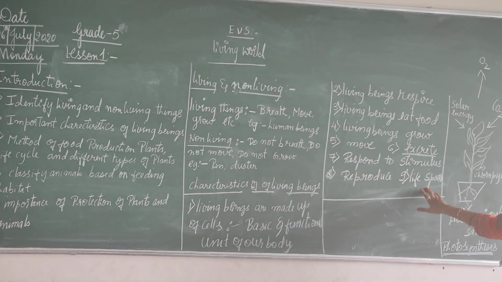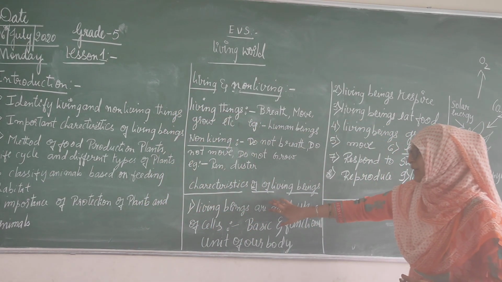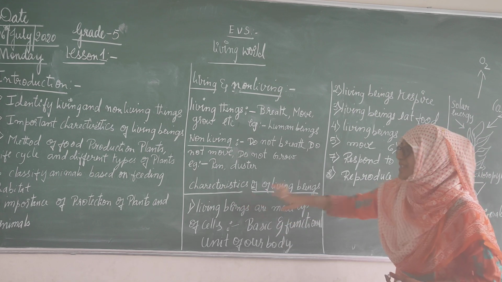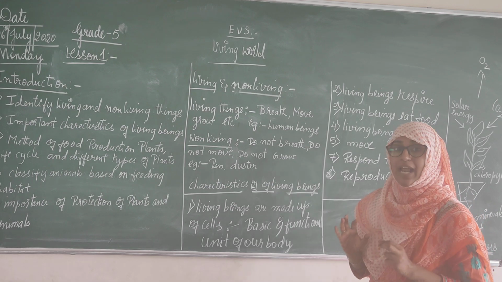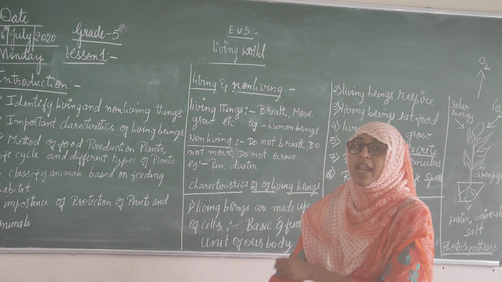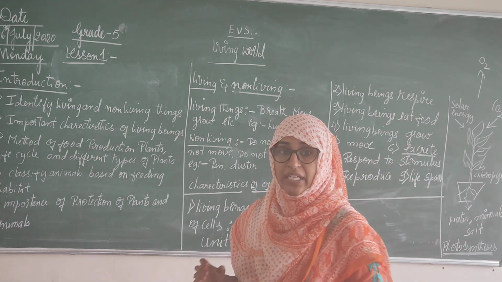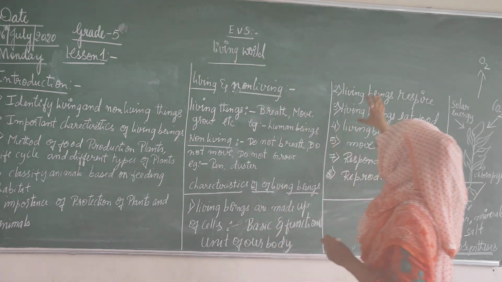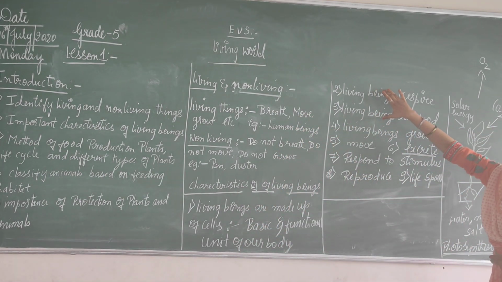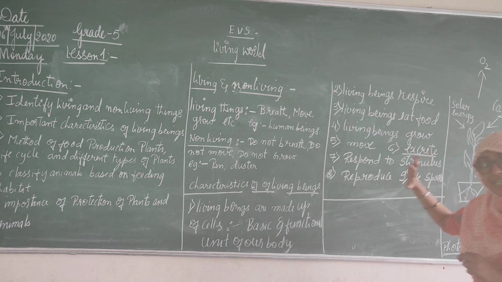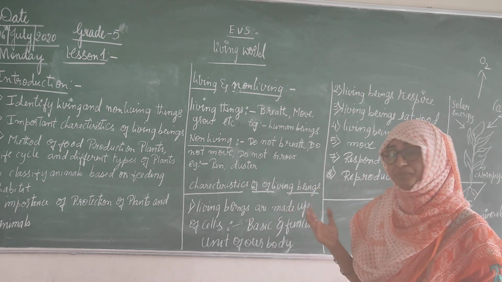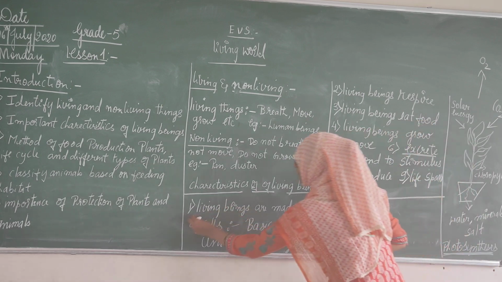So, these are some properties of living things, the characteristics of living things. Understood? Hope you all understood these characteristics. Now, one by one in detail. Today I will explain three characteristics in detail, and in the next class I will explain the remaining three or four in detail. Now, first thing,